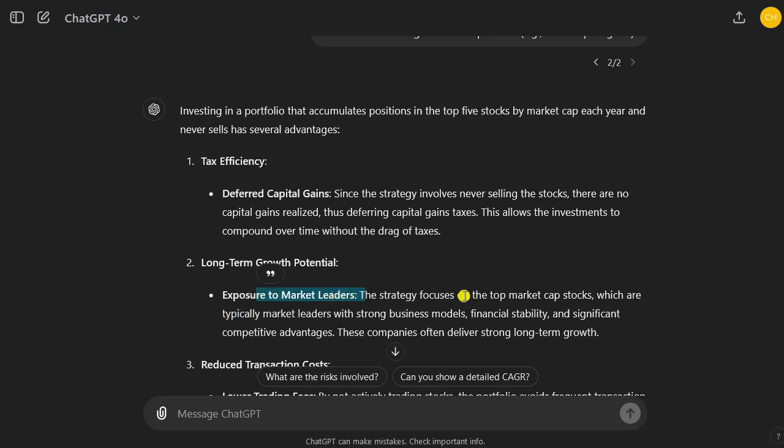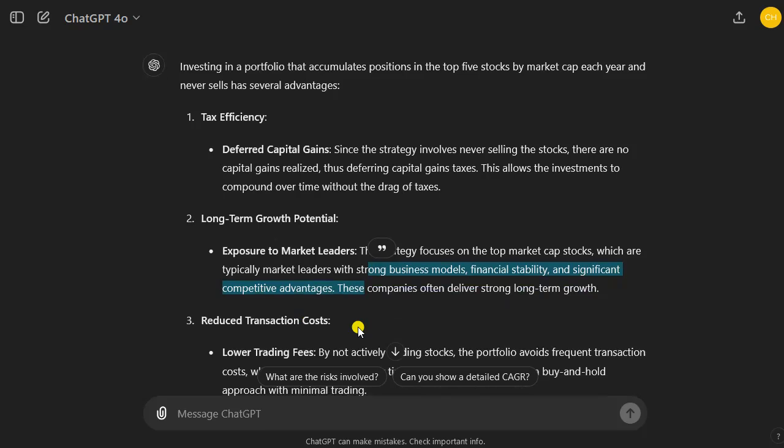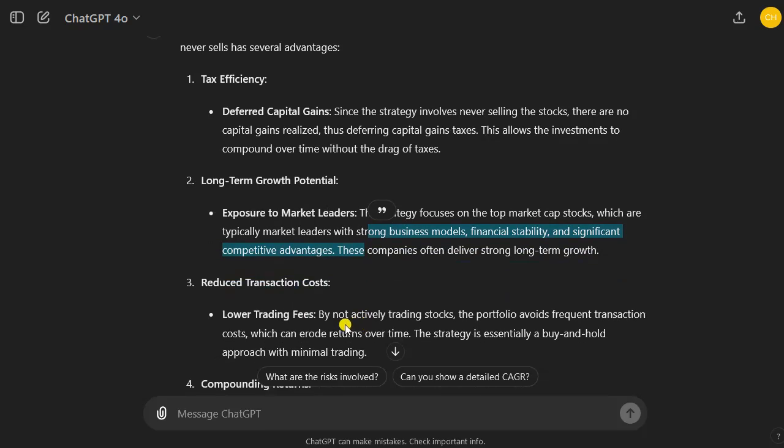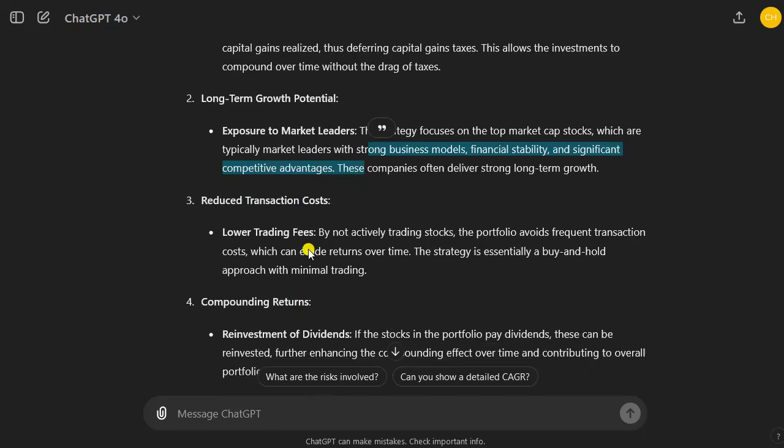This strategy focuses on top market cap stocks, and these are market leaders with strong business models, financial stability, and significant competitive advantages. It's difficult to win against those companies, especially in an environment of AI domination. We have no trading fees, right? We just buy stocks and hold them. No trading fees. We can use free brokers, where we can just hold stocks over long periods of time.